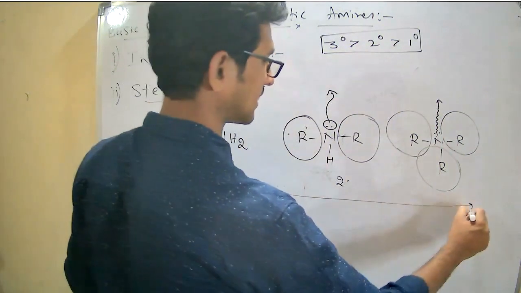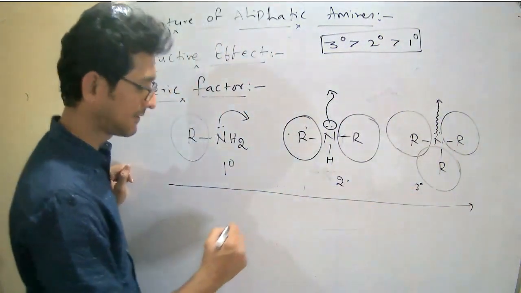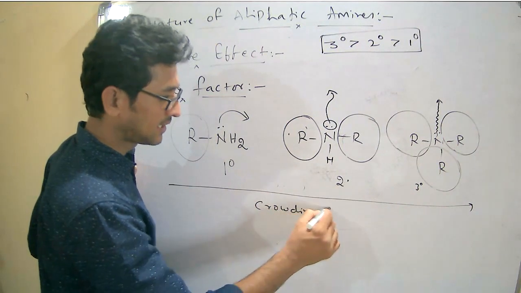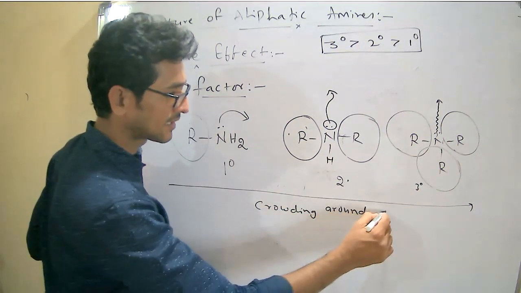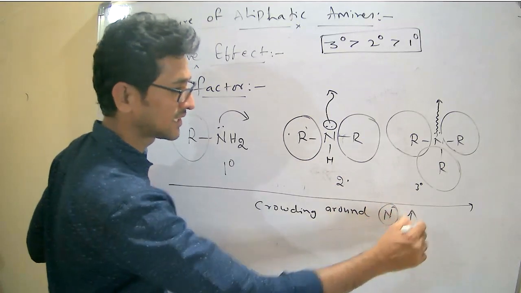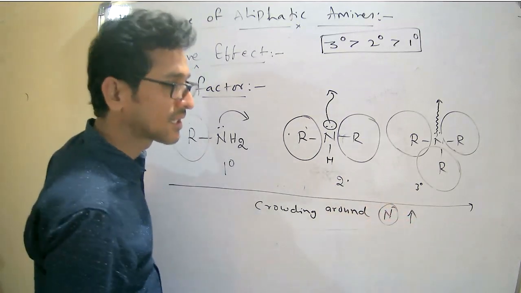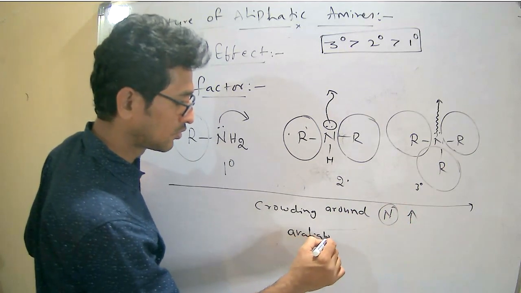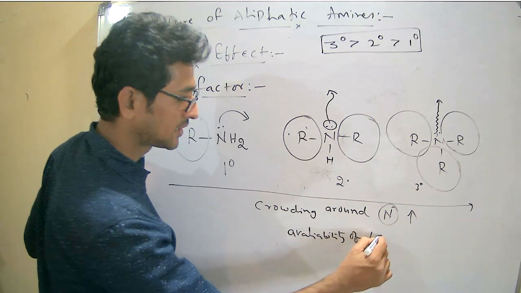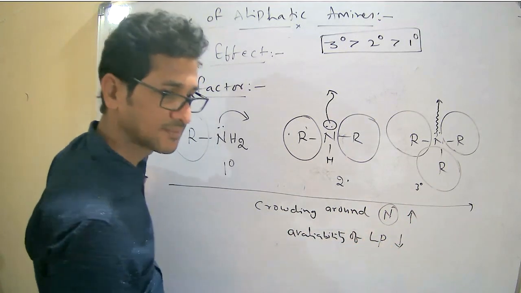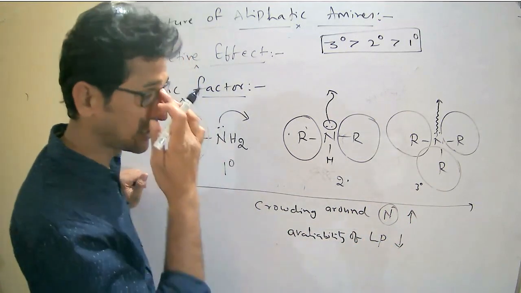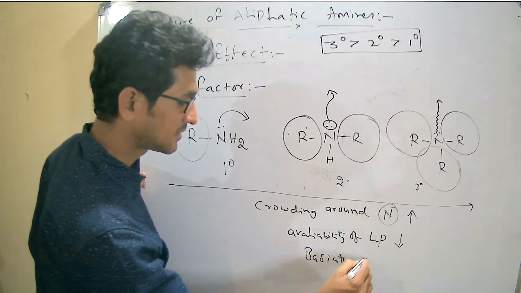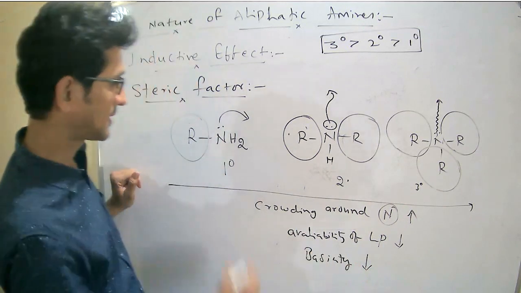So I can write here from left to right: crowding around nitrogen increases. As the crowding around the nitrogen increases, availability of the lone pair decreases. As availability of lone pair decreases, basicity also decreases.